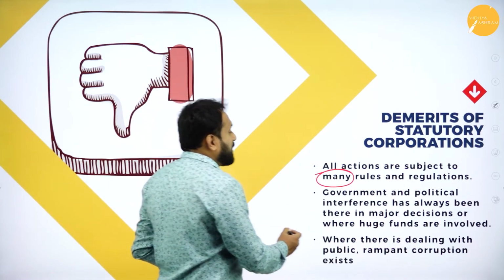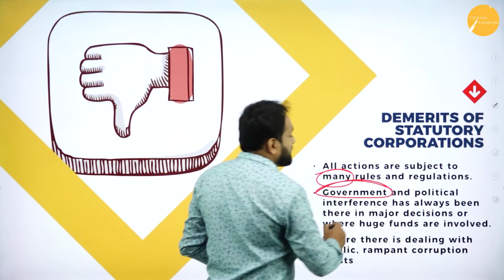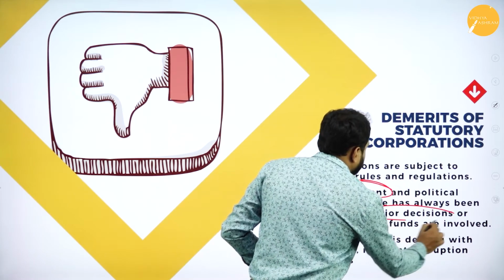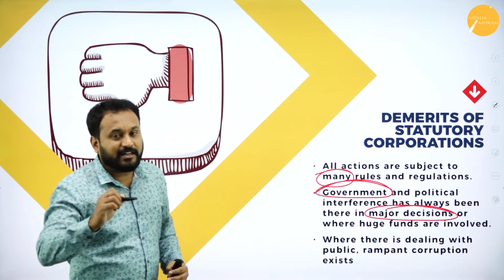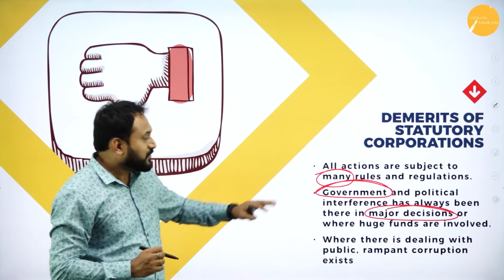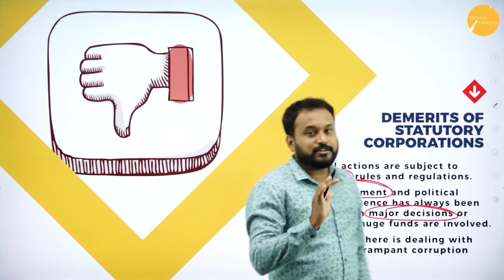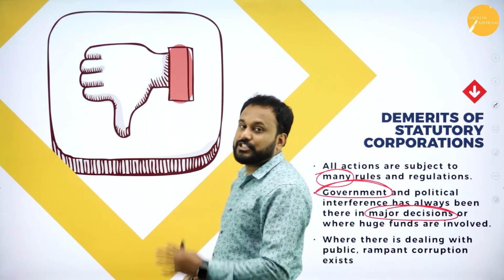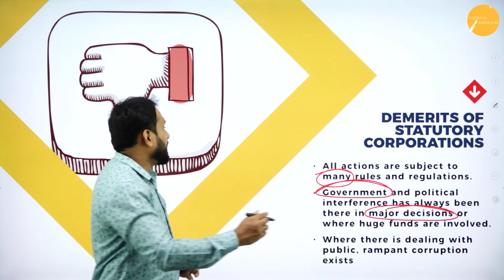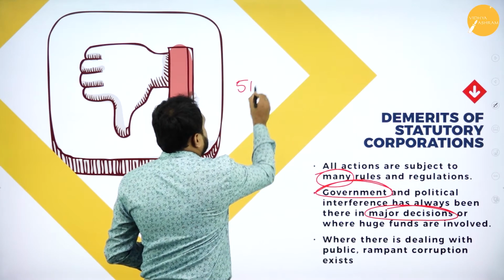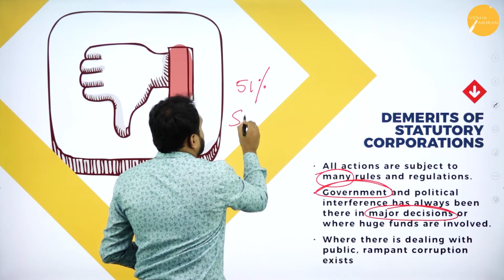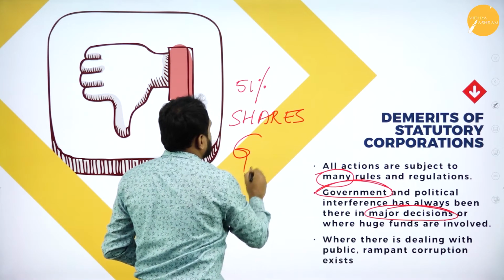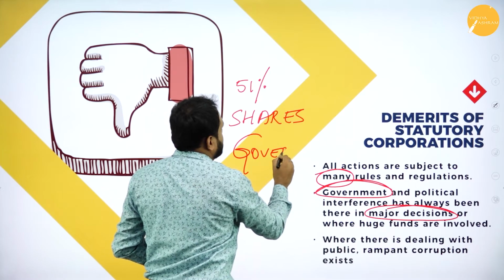So government and political interference has always been there in the major decisions. Please understand, the devil is in the detail. I told you that government interference will not be there, but what exactly happens is that for a major decision, the reason here is that 51% of the share is in the hands of the government, right?